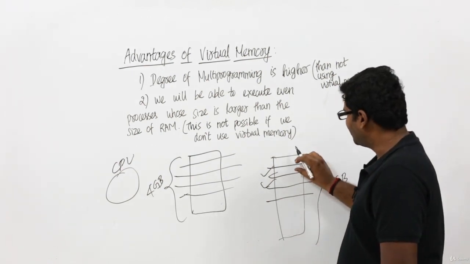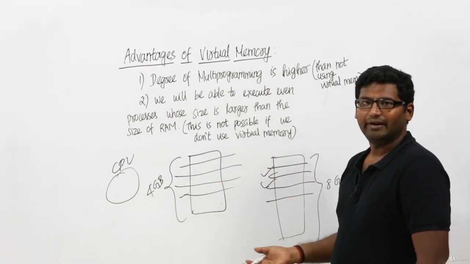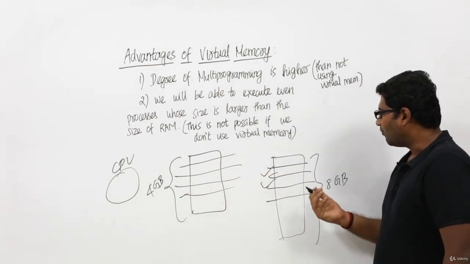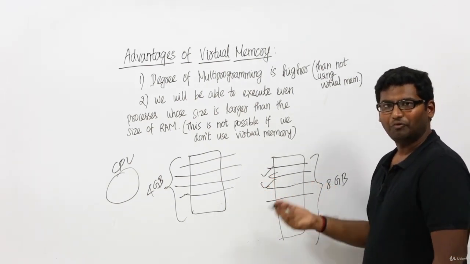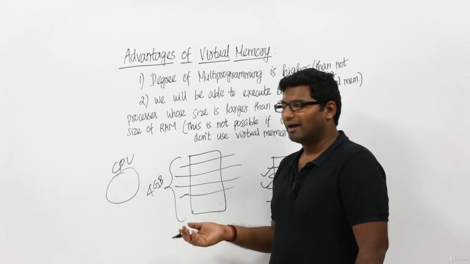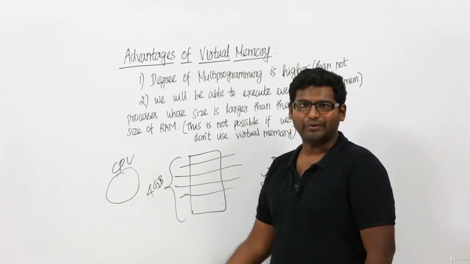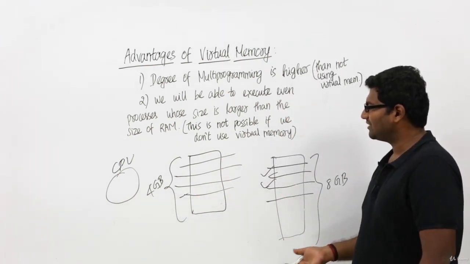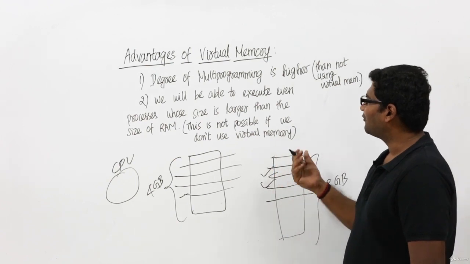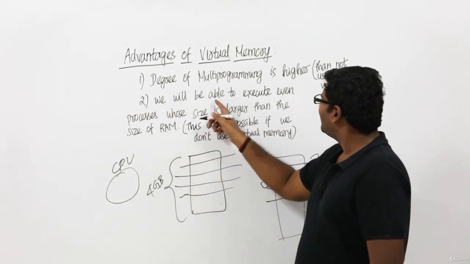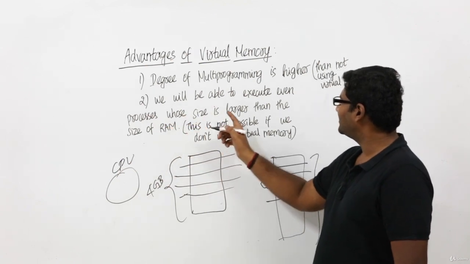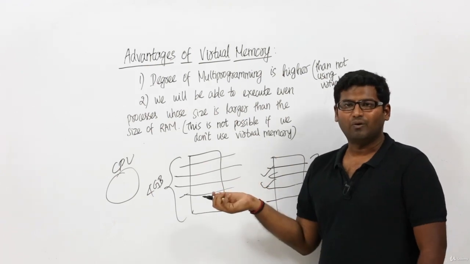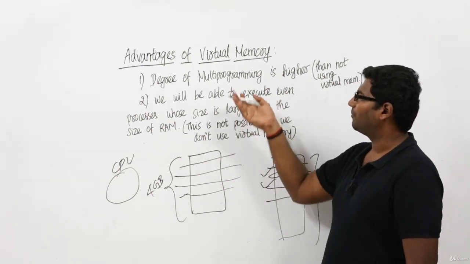Now what it can do is simply load these 2 pages here and still execute the process. While executing, if it feels it needs some other page, it will take the next page. So actually we have only a few pages inside the RAM and still we are executing the process. Effectively, we can execute processes whose size is larger than the size of the RAM by using the concept of virtual memory. That is what is given here. We will be able to execute even processes whose size is larger than the size of RAM. This is not possible if we don't use virtual memory. These are the two main advantages of virtual memory.